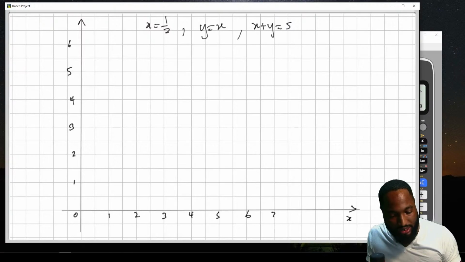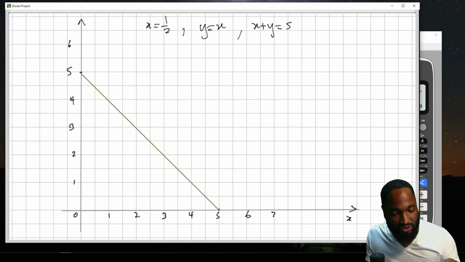X plus y is equal to 5. Very simple. Very, very simple. Nothing spectacular. No working needed. X plus y is equal to 5. That's the line. Let me color code them.